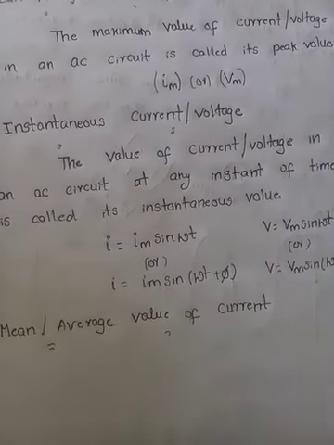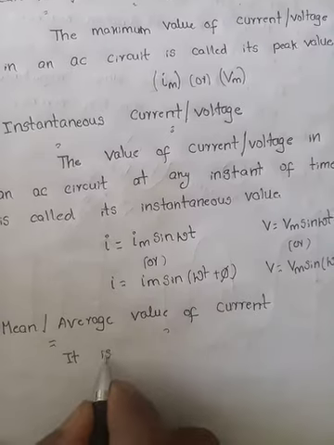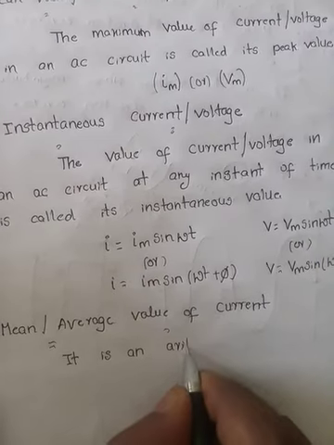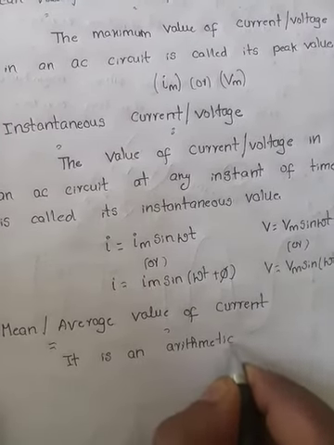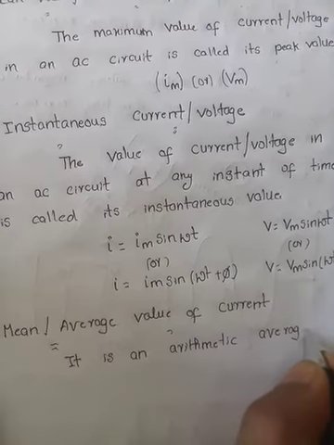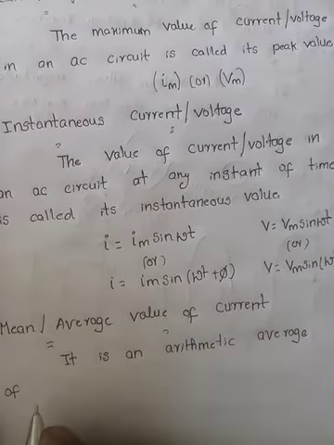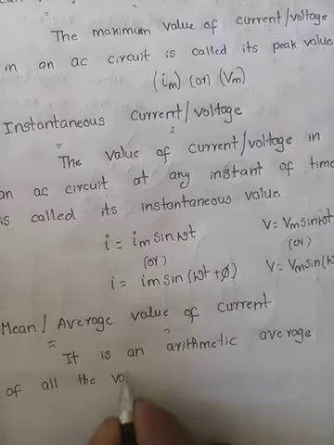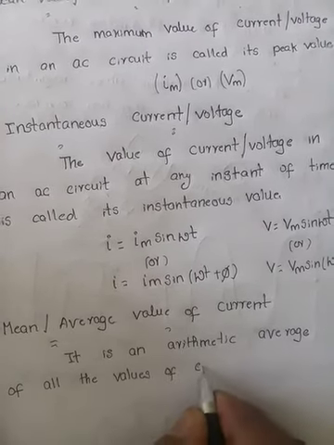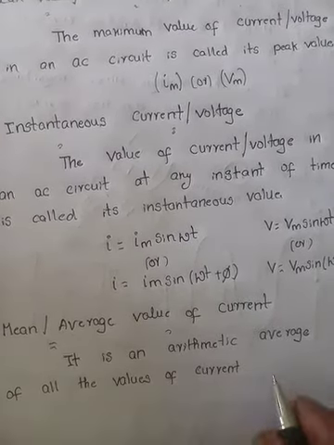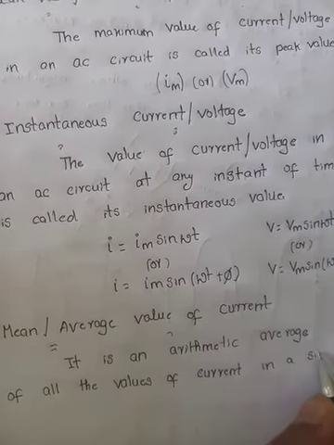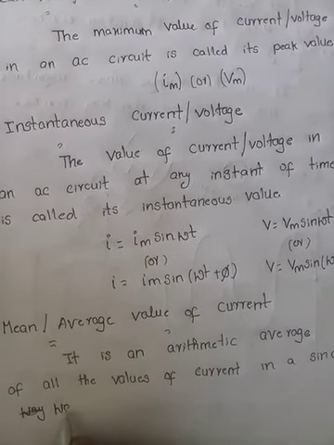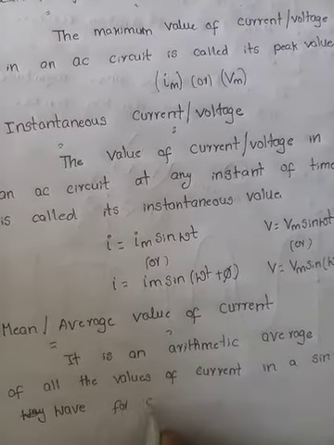So, what is the definition? We can say that it is an arithmetic average of all the values of current in a sine wave for a complete cycle.